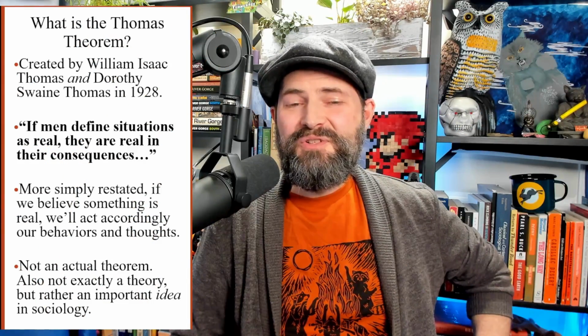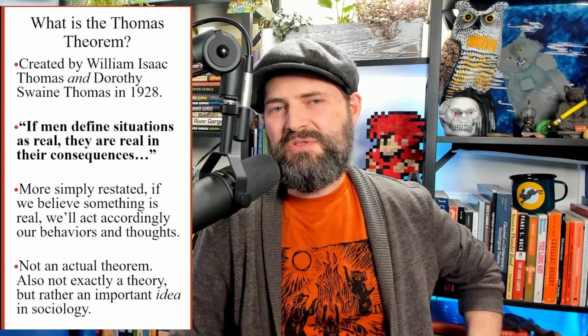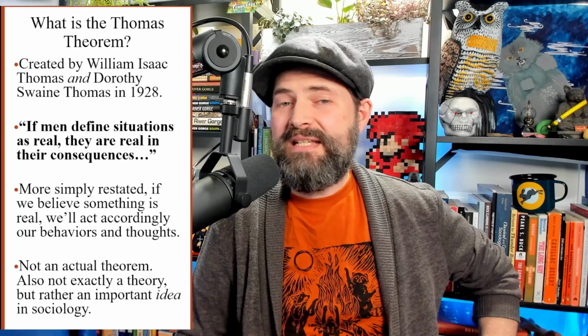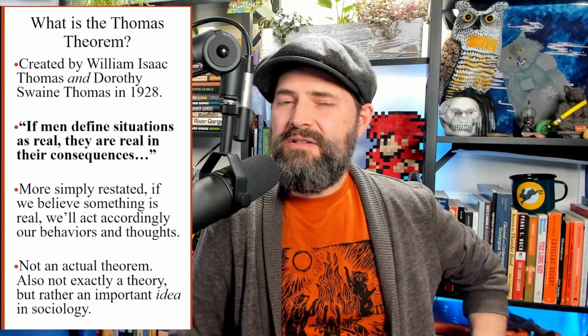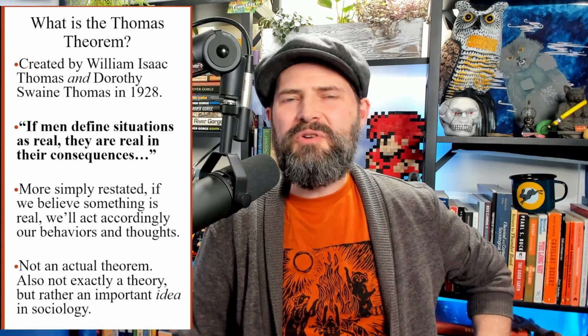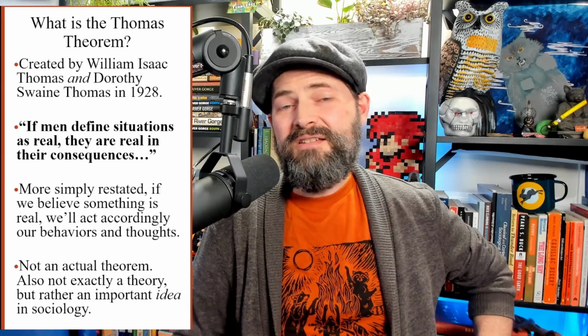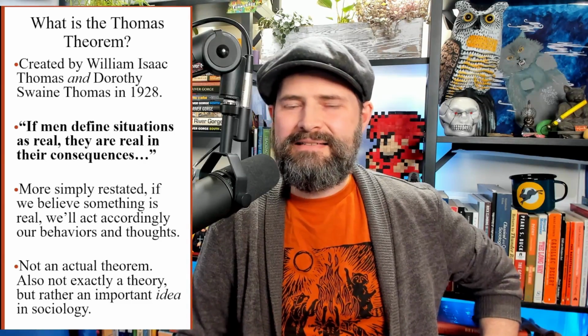So the Thomas Theorem was created in 1928 by William Isaac Thomas and Dorothy Swaine Thomas, and it simply reads, if men define situations as real, they are real in their consequences. They actually meant persons here. They were including everyone in society, and this idea actually has a little bit of discrimination attached to it that we'll talk about on the next slide.